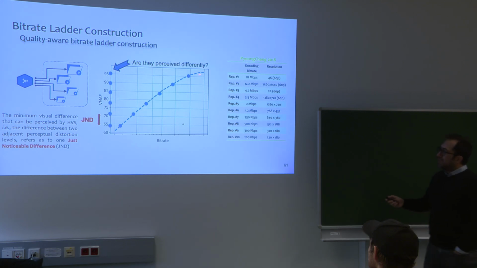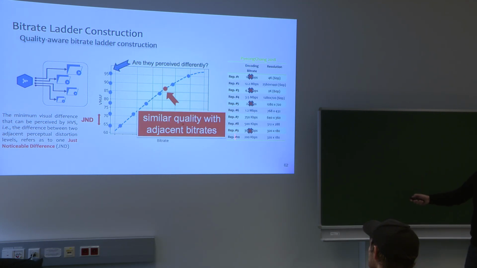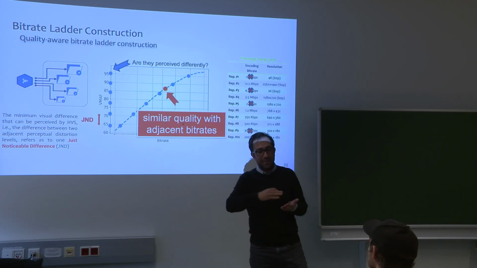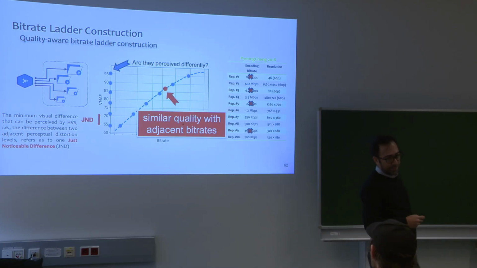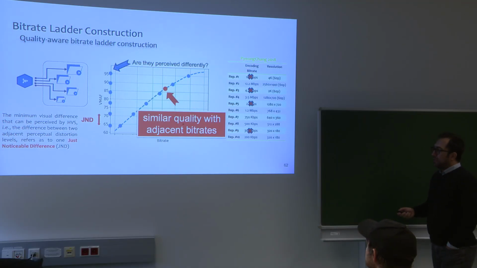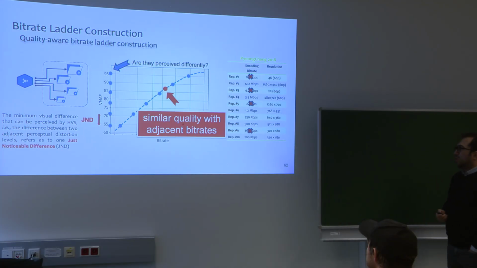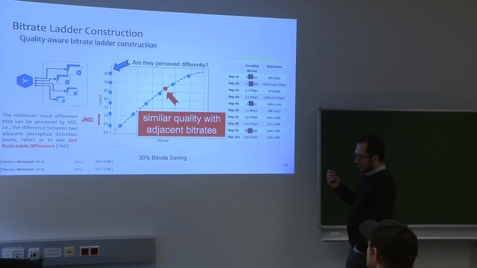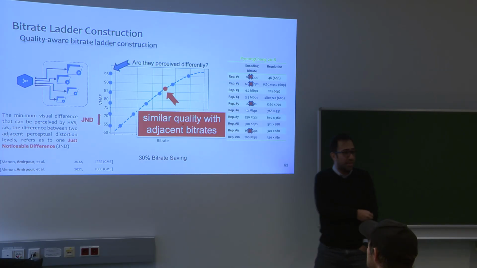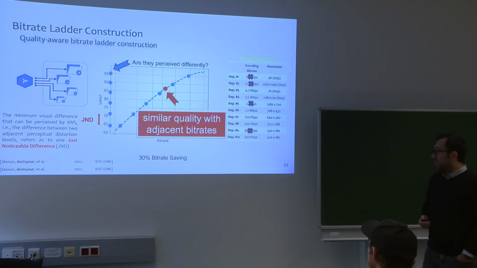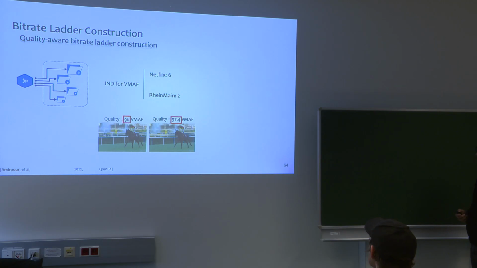So here, as you can see, we construct a ladder by removing the similar quality representations, and we are keeping only those that have a perceptual difference between them. And we use the JND aware bitrate ladder construction method when there is a perceptual gap between the quality of the representations. And in this way, we could publish some papers and we could reduce around 30% the delivery bitrate from server side to the client side.